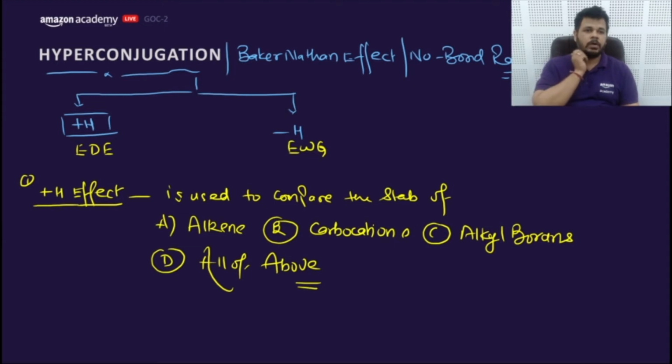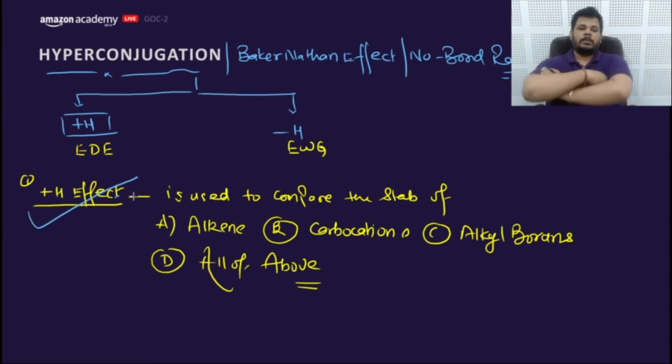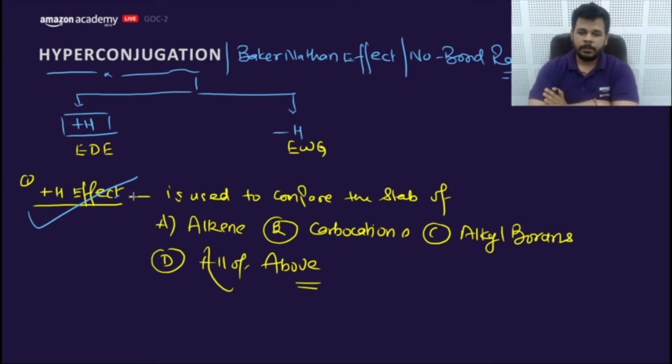What would be your answer? Firstly, let me check your point. Alkene, carbocations, alkyl boranes, or D, all of above? Anjali says D. KP says AB.